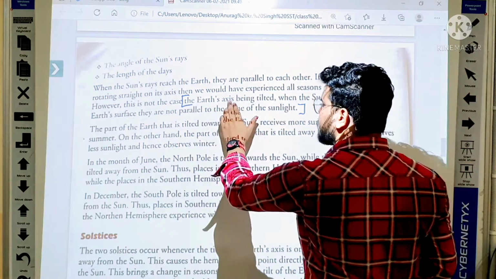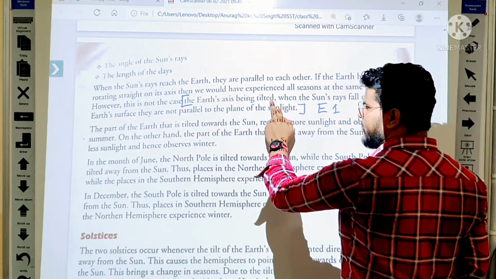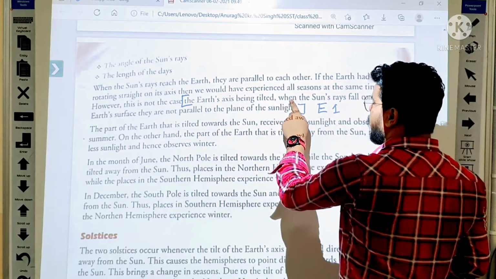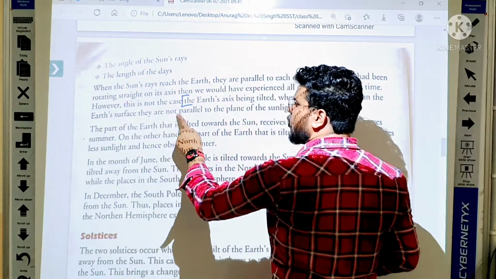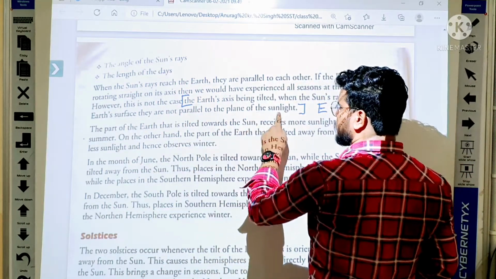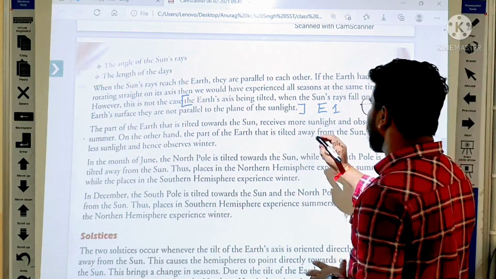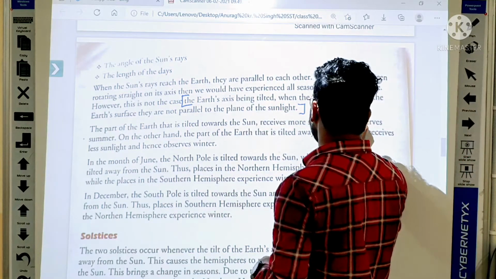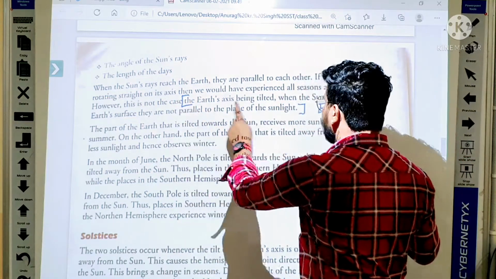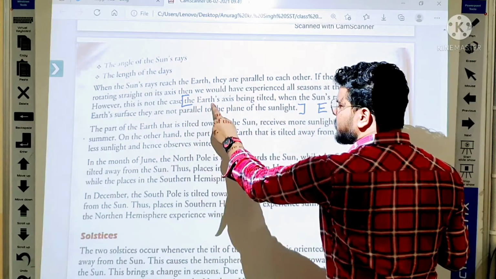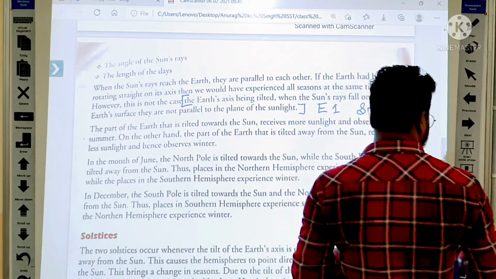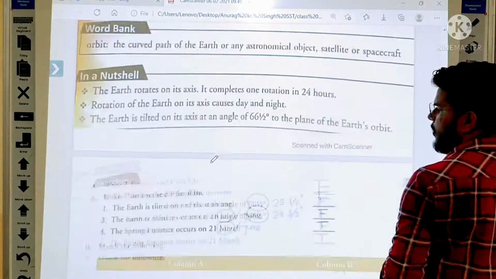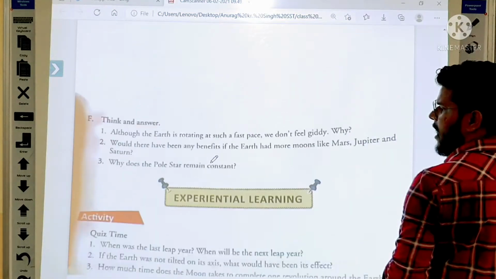The Earth's axis being tilted. Okay student, when the sun rays fall on the earth's surface, they are not parallel to the plane of the sunlight. Okay student, and then after writing from the earth's axis to sunlight, then write so, and then write so, and the student, after this everybody